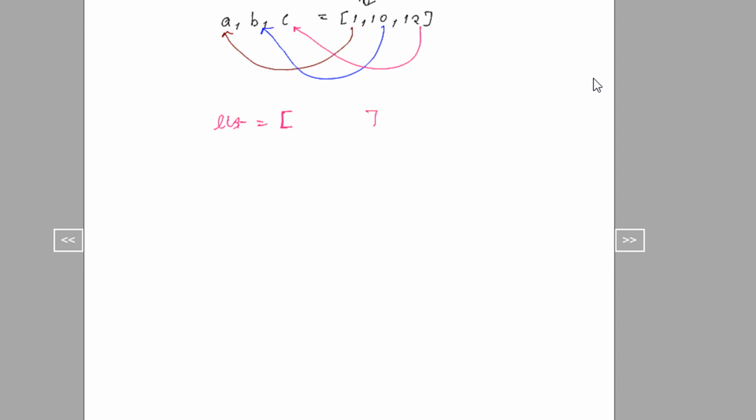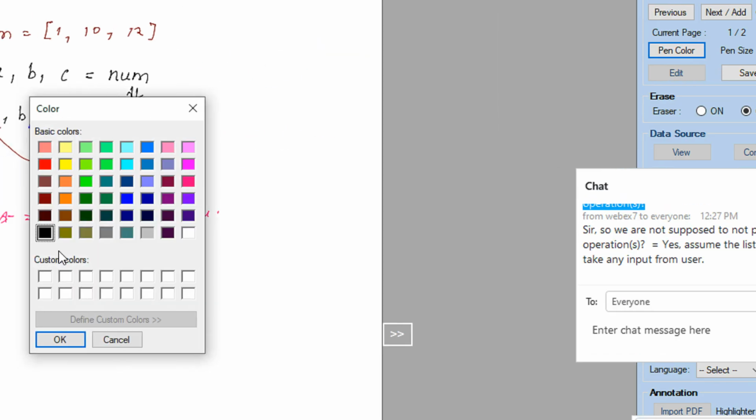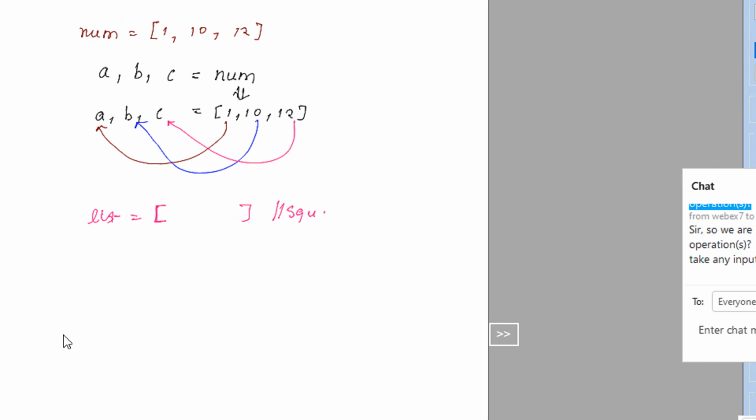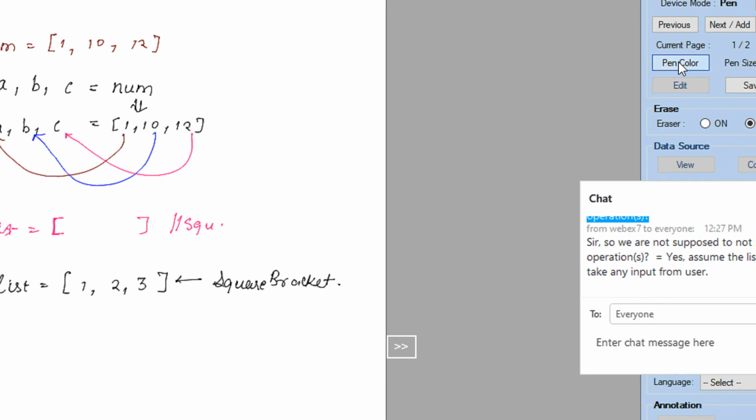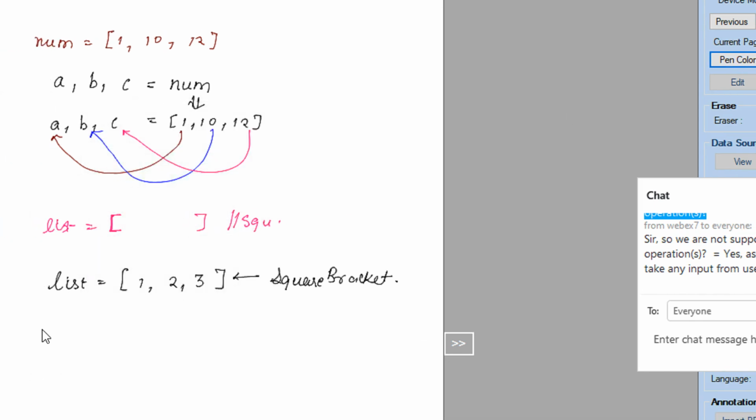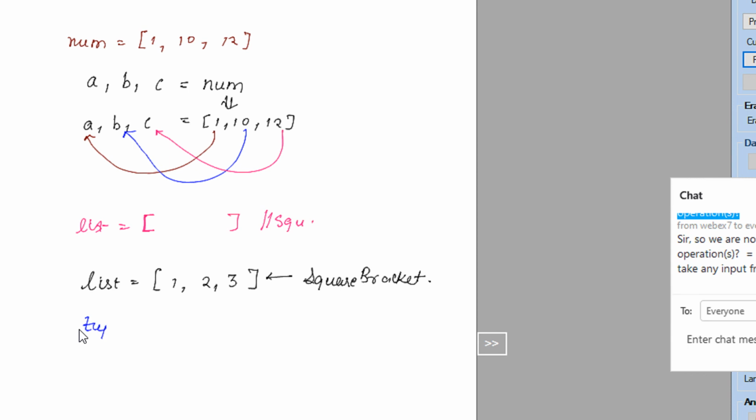A list is like this, right? Square bracket. So we have a list here, right? Just observe the bracket, it's a square bracket. And what is a tuple? A tuple basically is a circular bracket, round bracket, you can say. 4, 5, 8.